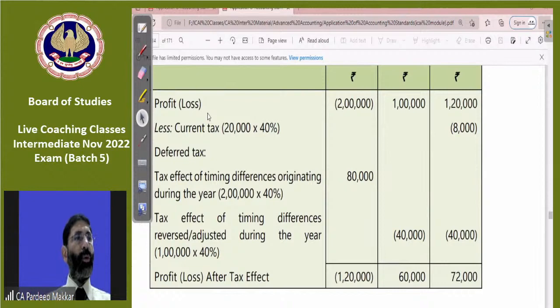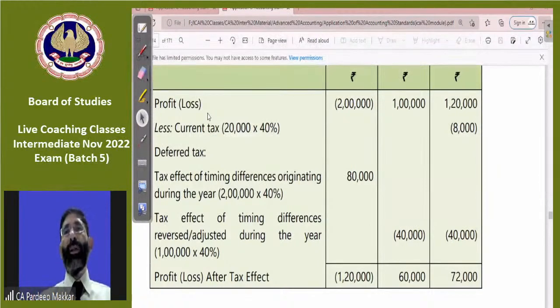It is given that loss has to be adjusted for 8 years, but it is adjusted in 2 consecutive years. Beta, it means that if the loss can't be adjusted in the first year, it can be carried forward to the second year. If it can't be adjusted in the second year, it will be taken over to the third year. If it can't be adjusted in the fourth year, then it will be carried forward to the fifth year. Means the maximum period is 8 years, but we can adjust it in 1 year even.